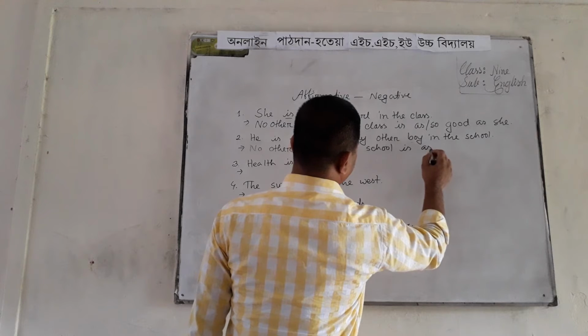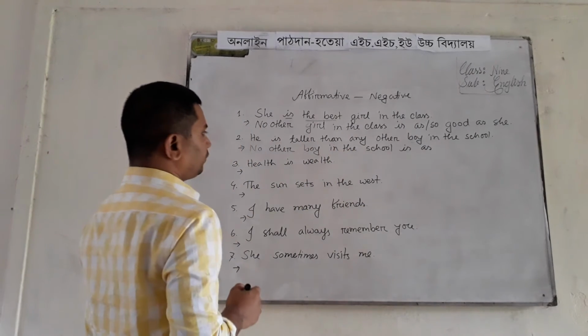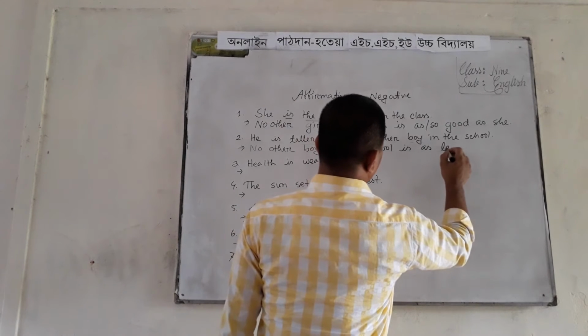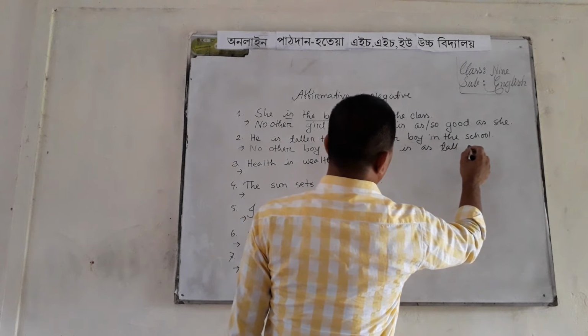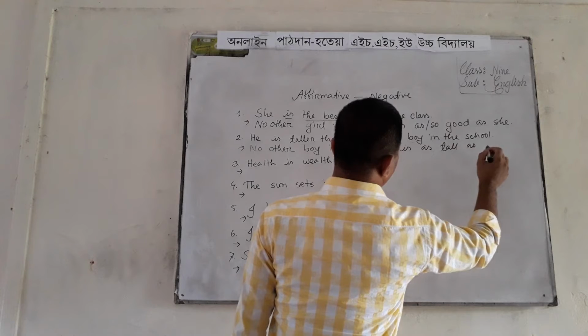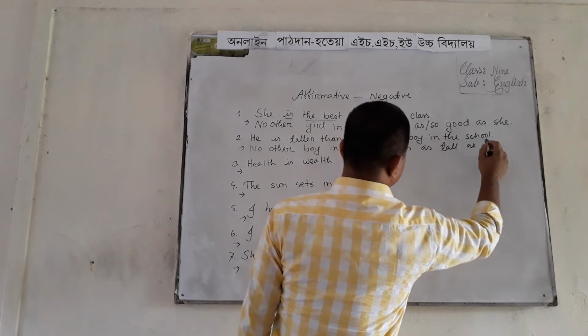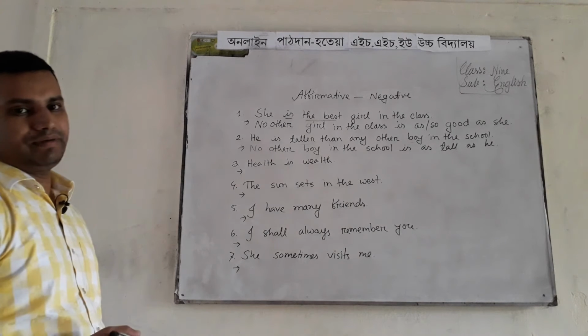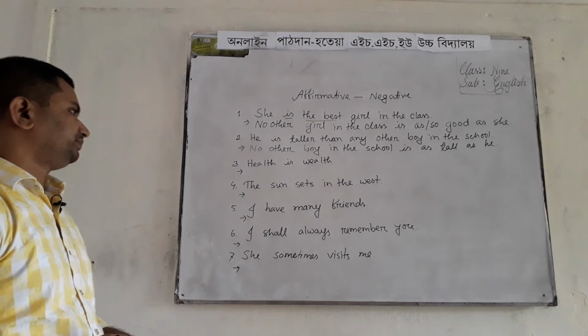Next we have to write as. No other boy in the class is as tall. Tall is the positive form of taller. Then we have to write once again as. Then we have to write the subject of the affirmative sentence.